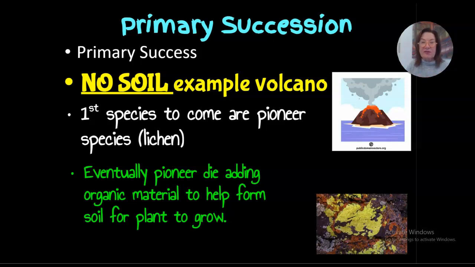So with volcanoes and stuff, what will come in is what is called lichen. And you see it all the time, although you probably don't realize it. But it can grow on rock with no soil. So this is usually the first living thing that comes on the solid rock. And then eventually that pioneer species, the lichen or moss, will die, and it's going to add more organic material to what will start becoming the soil.